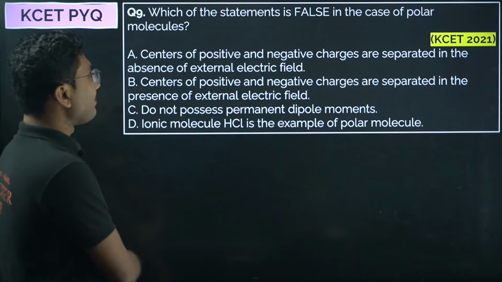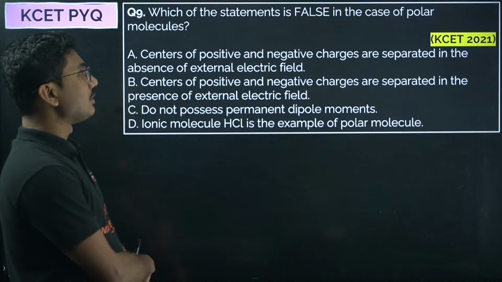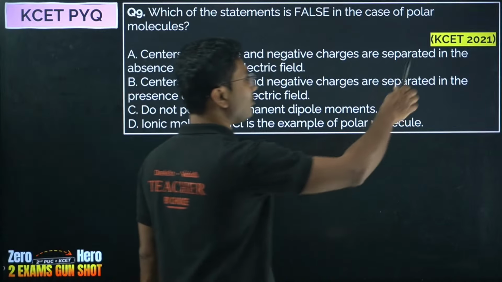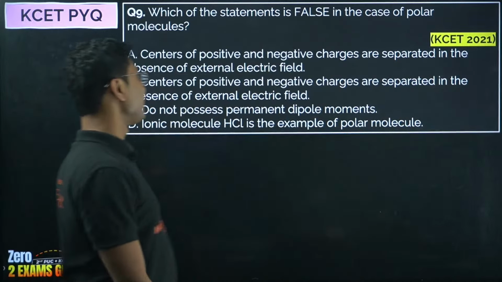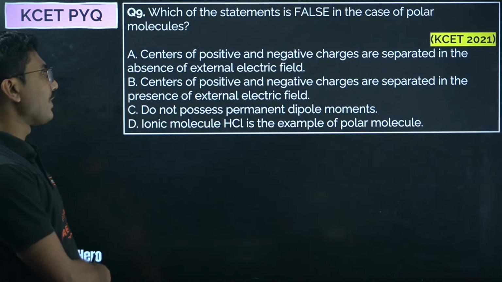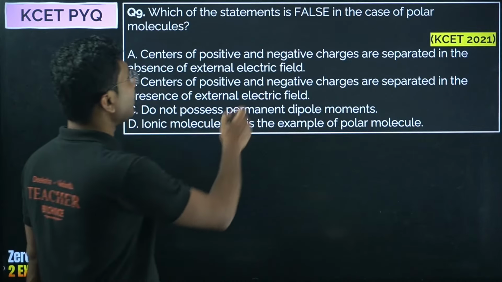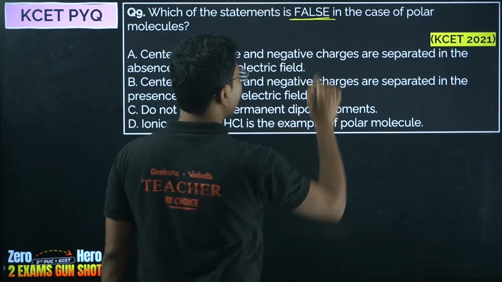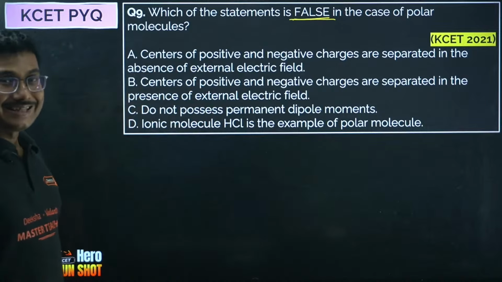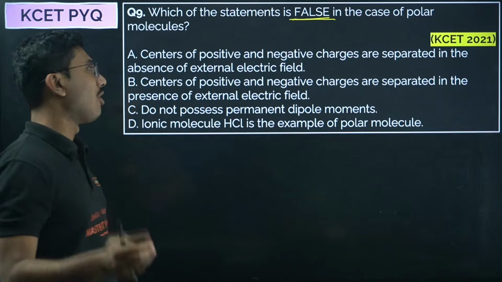Which of the statements is false in case of polar molecules? So 2021 in KCET this question came. Centers of positive and negative charges are separated in the absence of external electric field. So we have to find the false statement. Okay, false statement. That means 3 is correct, 1 is wrong.